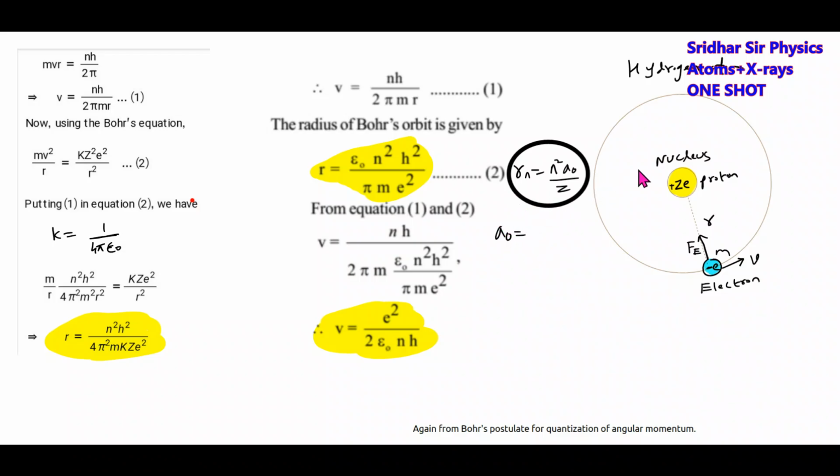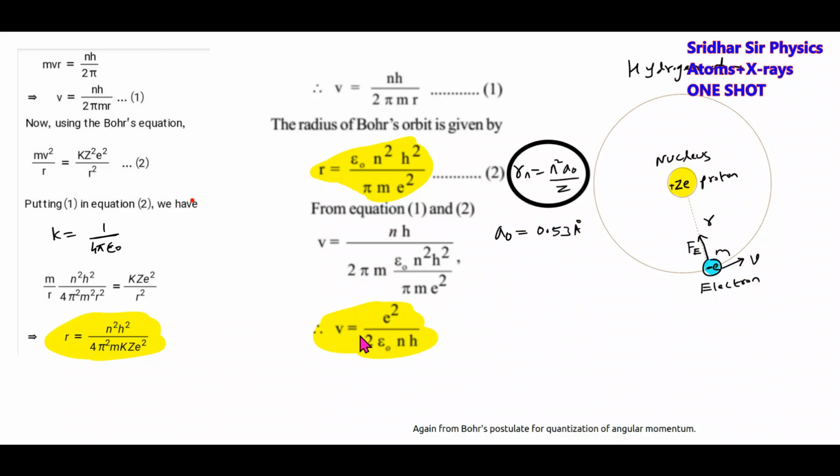A naught is the radius of the Bohr orbit for n equal to 1, where the value is 0.53 angstrom. Everything will be in angstroms. You should remember this, very, very important. This is the expression for the radius of the nth Bohr orbit. If the electron is in the nth orbit, this is the expression for the radius. n is the orbit, Z is the type of atom. For hydrogen Z equal to 1, for helium plus Z equal to 2, for lithium double plus Z equal to 3.